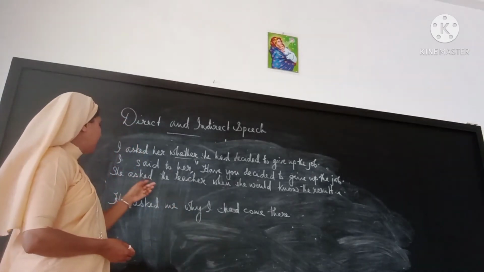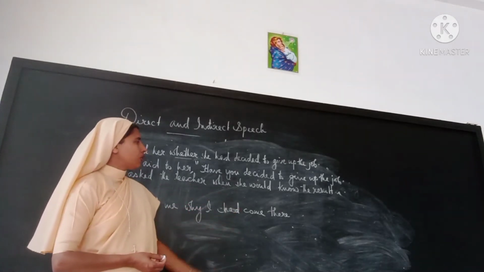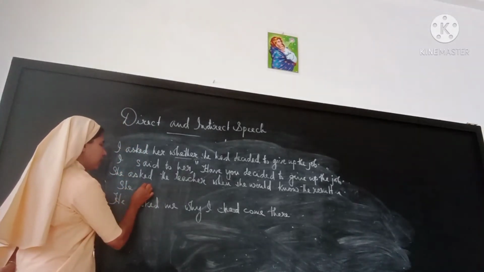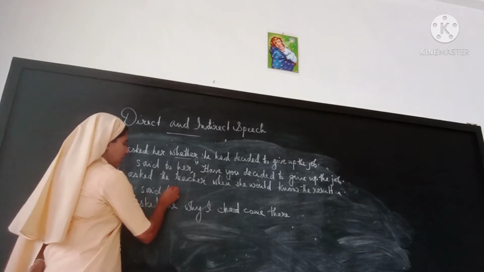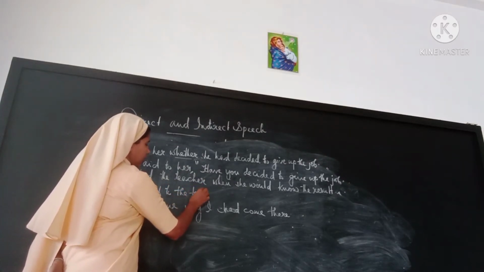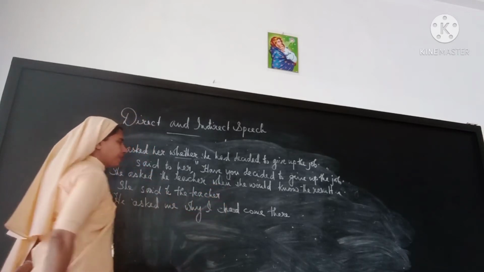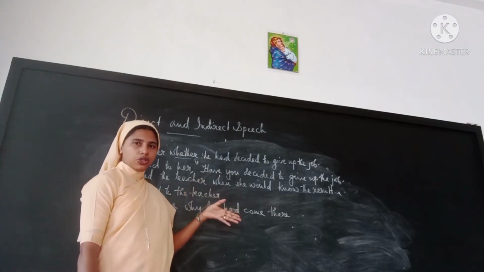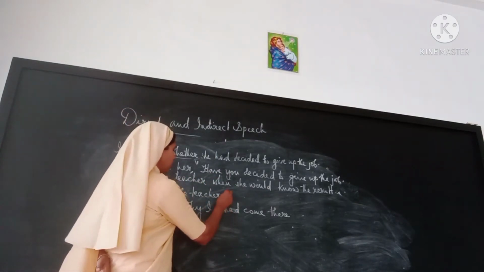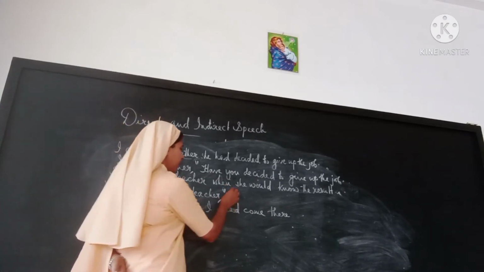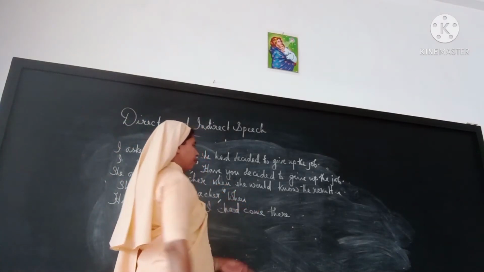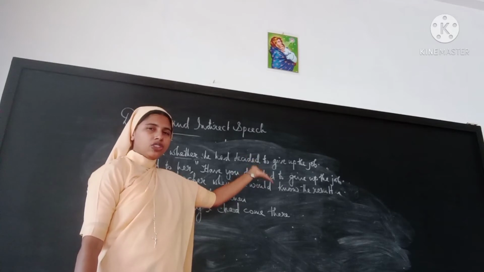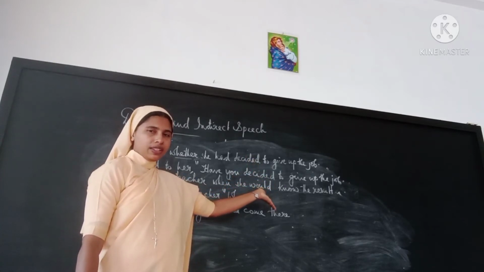Next question. She asked the teacher when she would know the result. So, she said to the teacher, comma, inverted commas. Since it is a WH question, it will start with WH. There is no conjunction. So, when. Would is there. That is why it will be either shall or will.